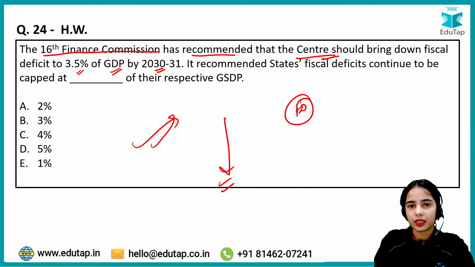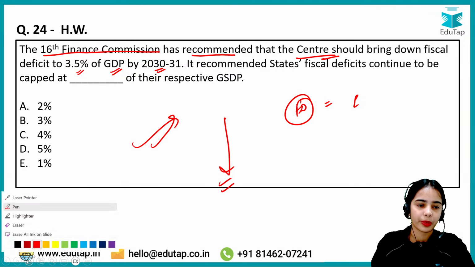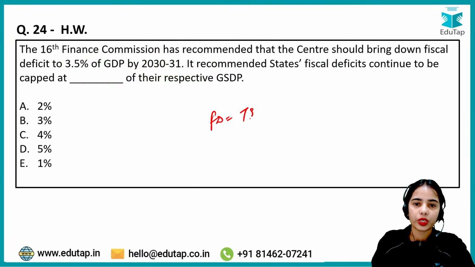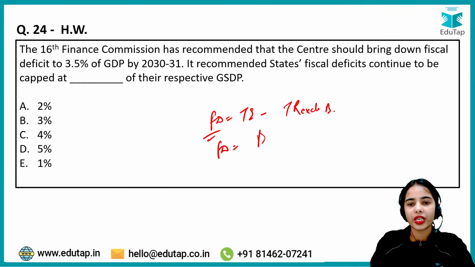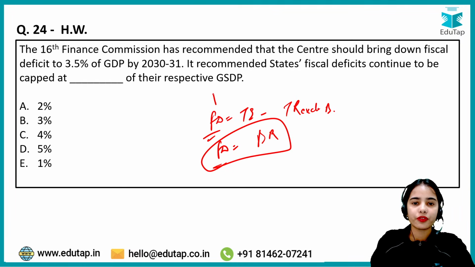by 2030-2031. So fiscal deficit is the deficit of the government where the government is spending more than the receipts of the government. So fiscal deficit is equal to total expenditure minus total receipts excluding borrowing. So fiscal deficit actually shows the borrowing requirement of the government. So the higher the fiscal deficit, the higher the borrowing requirement of the government.